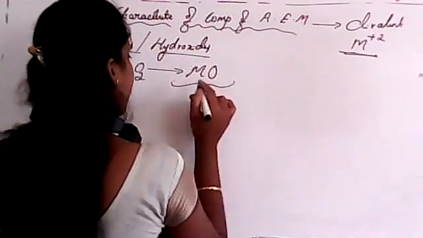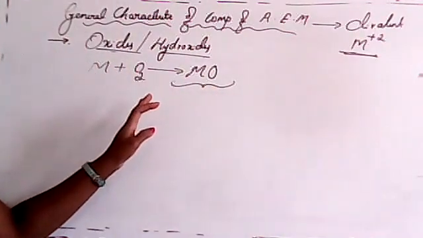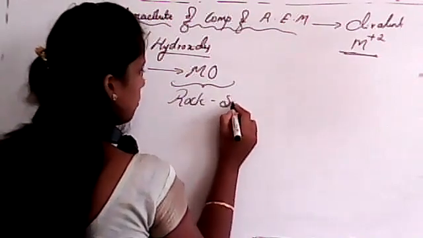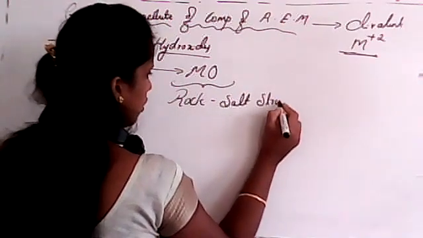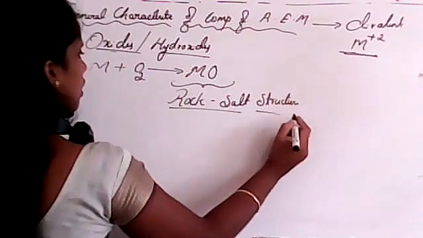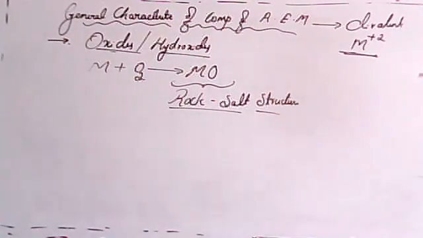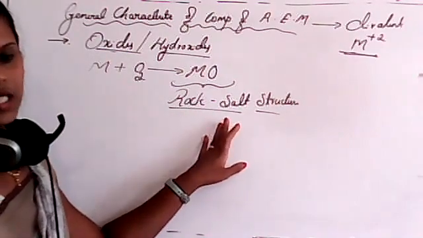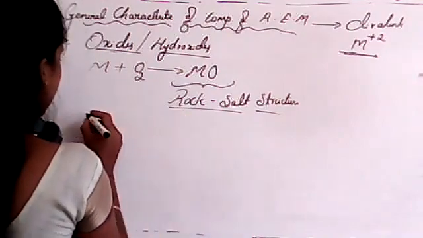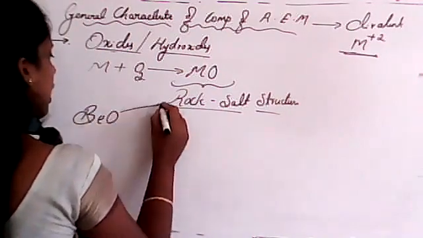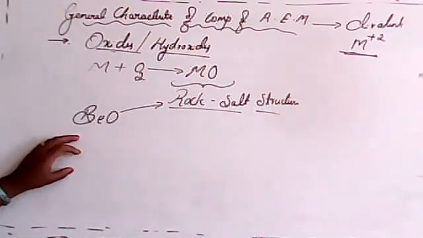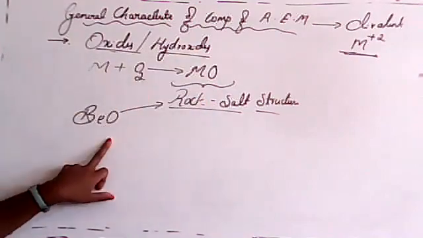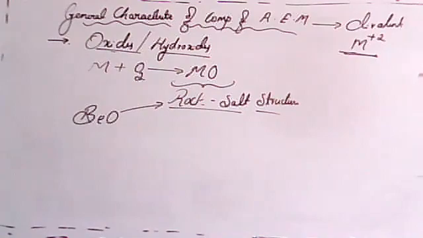All metal oxides have a rock salt structure. That is very important. You have to remember that. But the thing here is that beryllium oxide does not have a rock salt structure. All alkaline earth metal oxides form a rock salt structure, but beryllium oxide does not. Clear?